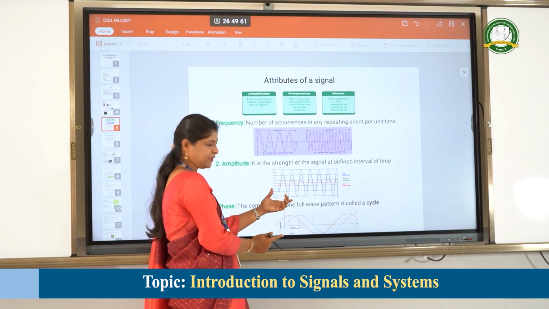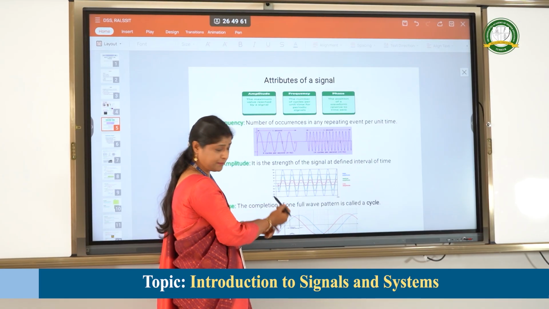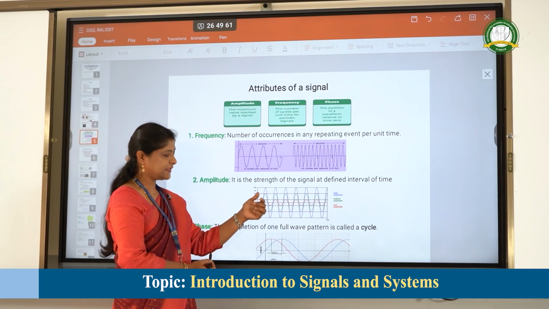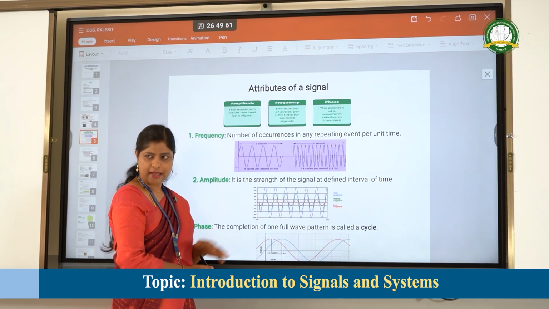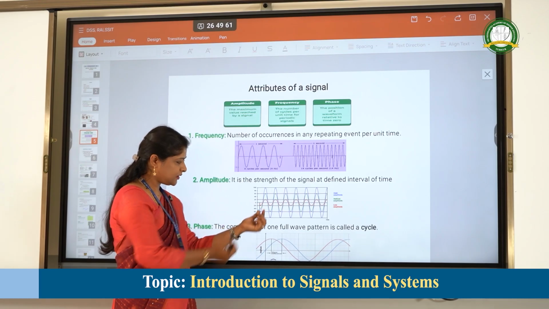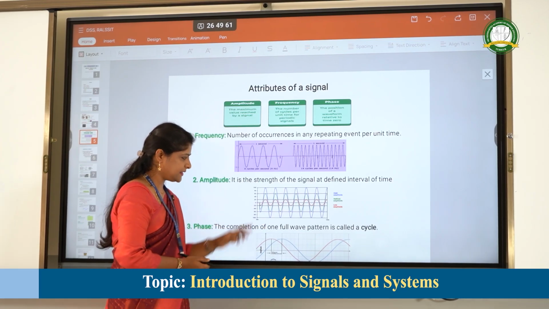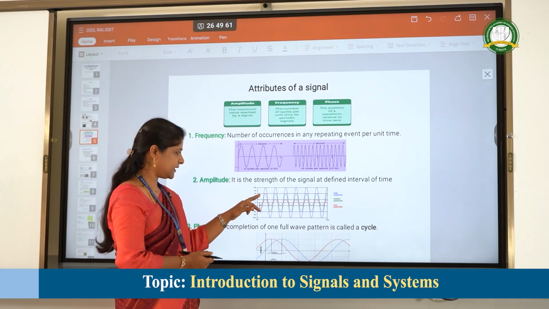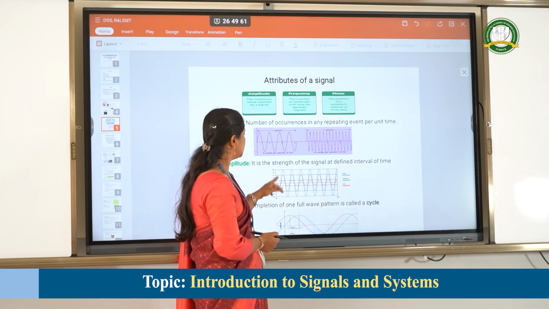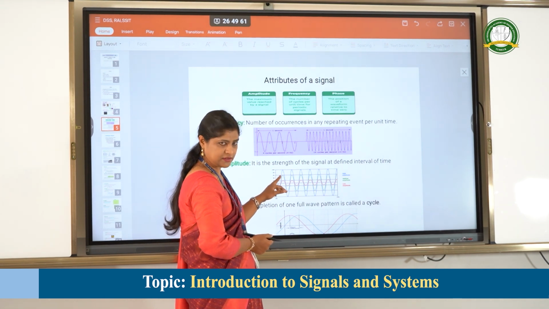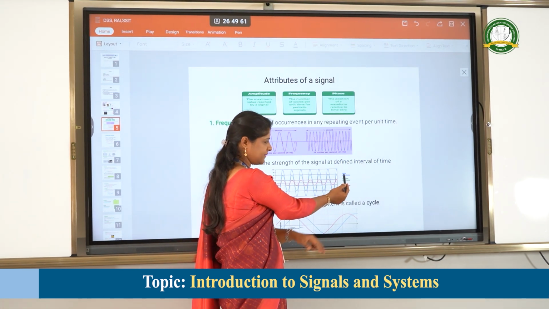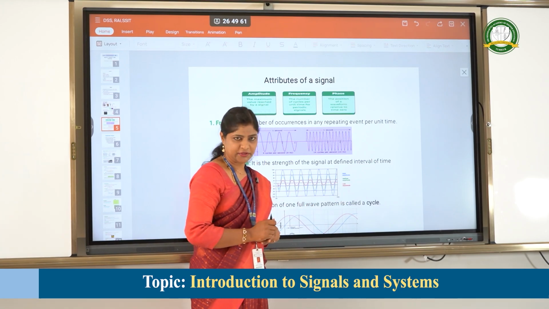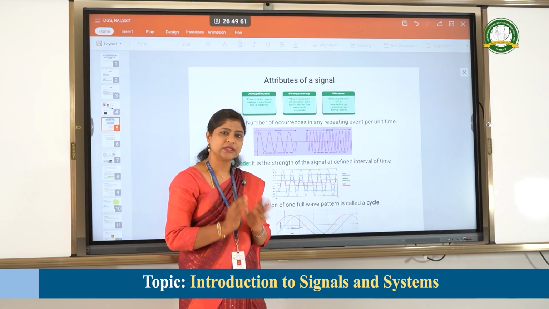See, in this example, you can see that there are different amplitudes. The signal in red has one amplitude, the signal in green and the signal in blue have different amplitudes. Amplitude is nothing but the strength. The strength of the red signal is 20 volts, the strength of the green signal is 60, and the strength of the blue signal is 100. So blue has the high amplitude, green has the medium amplitude, and red has the low amplitude. Basically, amplitude is the strength of a given signal.